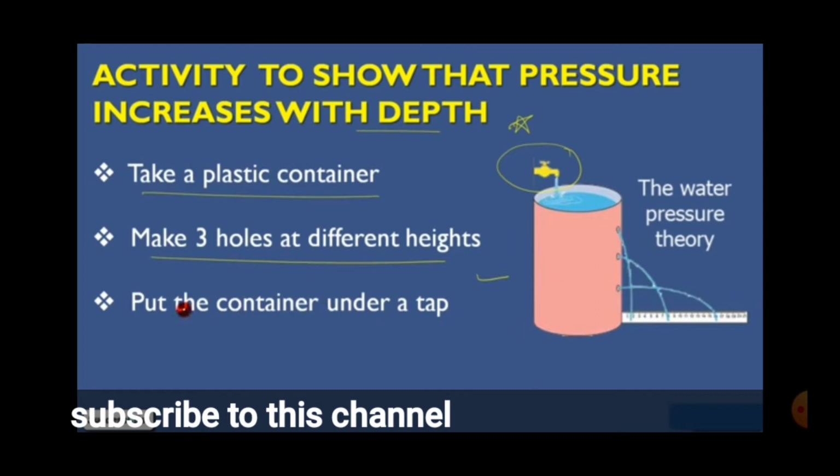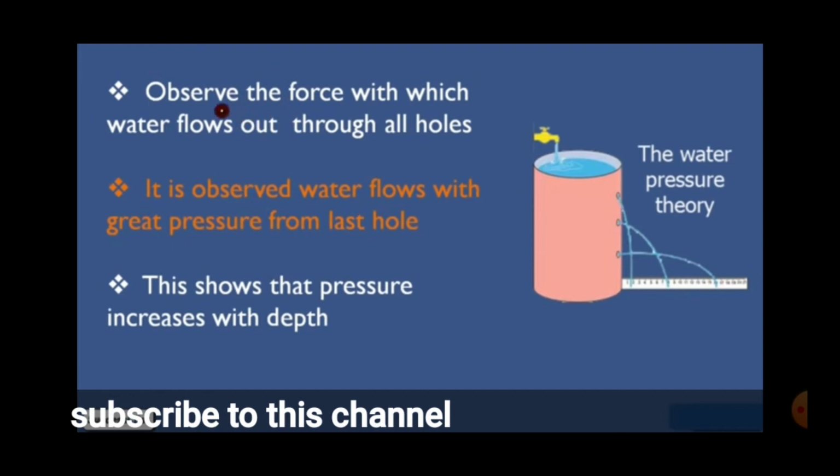So in fluids, the bottom has high pressure, the middle part has medium pressure, and the top part has low pressure. That's why the flow of water is light at the top. In the middle, the water flow is medium, and at ground level, the base level, the water pressure is more. That's why if you are staying in a 3-storied building, the ground floor people will have more water pressure, the first floor will have medium pressure, and the second floor will have less pressure of water flow. Hope you understand. This is the water pressure theory.